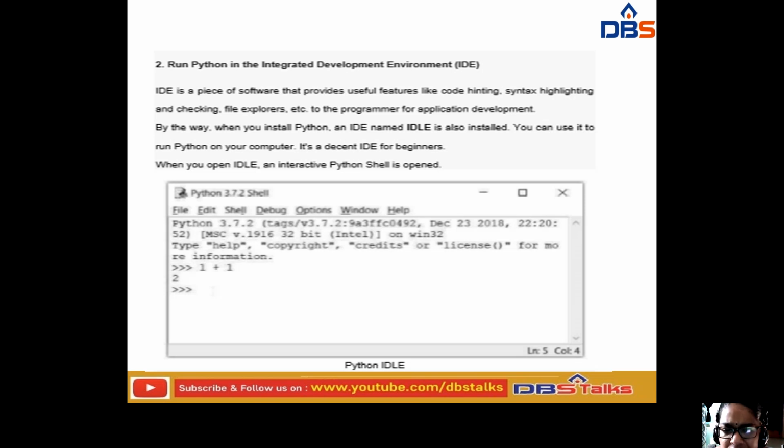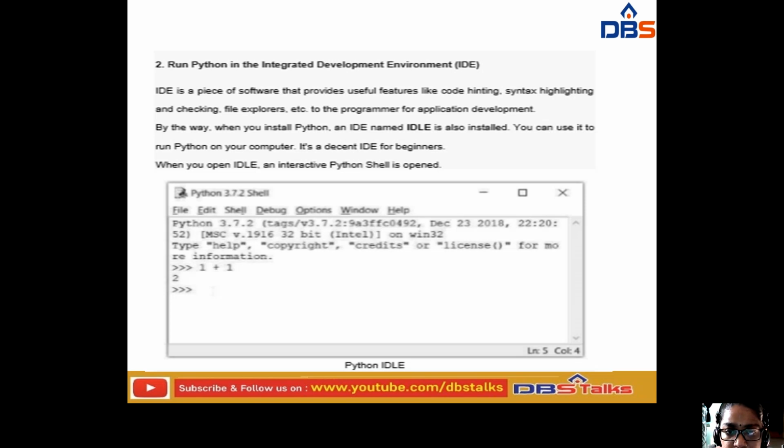Next, file explorers, etc. These are some of the advantages of the Python integrated development environment. Okay, so from here also you can run the Python code, and from the command prompt line also you can run the Python code.